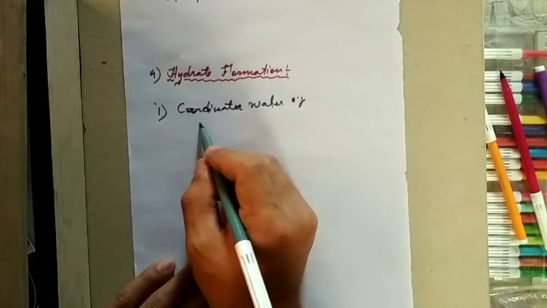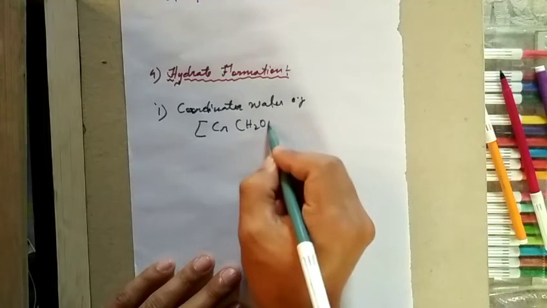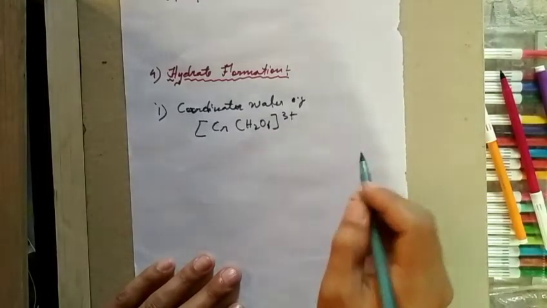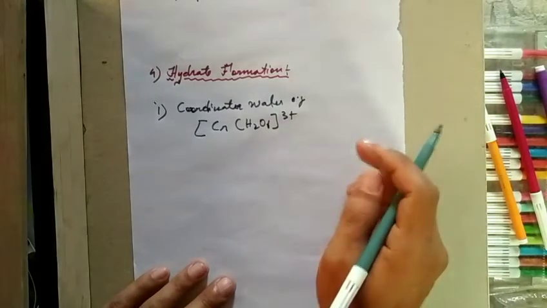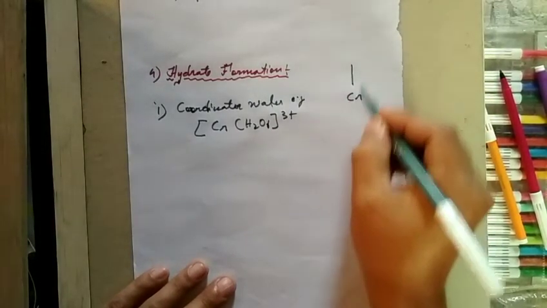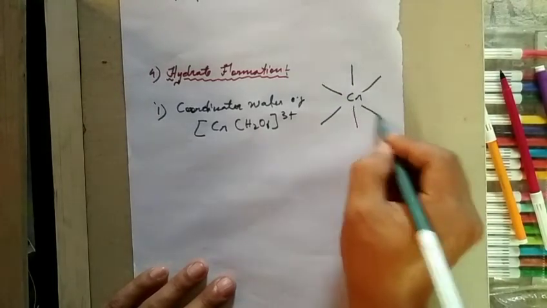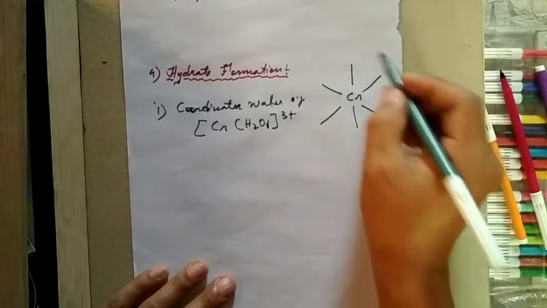An example of coordinated water can be Cr(H2O)6 3 plus. In this coordinated water, 6 water molecules are coordinated or attached to this central metal chromium.